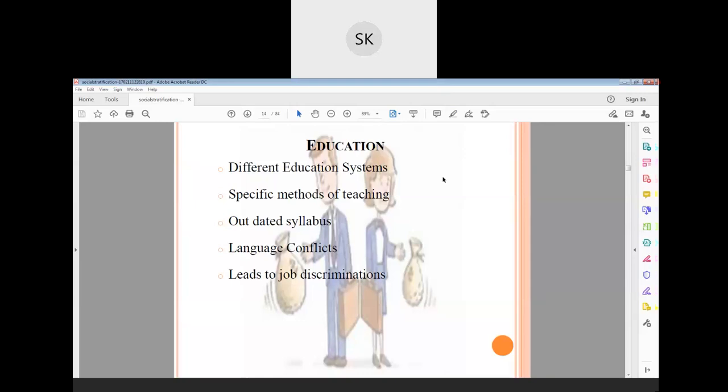If the student studied at Oxford University, they will get this much salary. If the student studied at the Indian Institute of Management, they will get this salary. If the student studied at ADTU, this much salary. If the student studied at an unknown college, which is not that familiar, it is the same, because all have the same degree, right? After completing a BBA, you also have a BBA. A student from Oxford University also has a BBA.